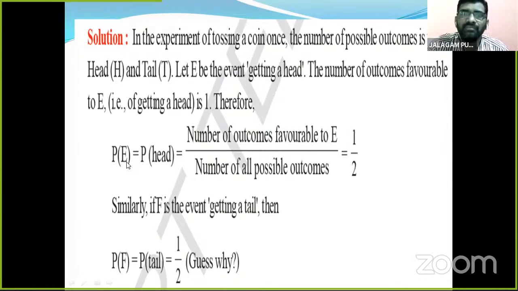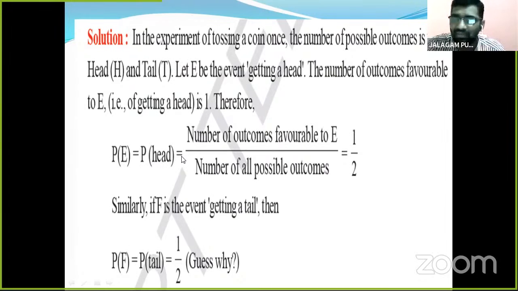Therefore, P of E, the probability of an event. Event here means getting a head.